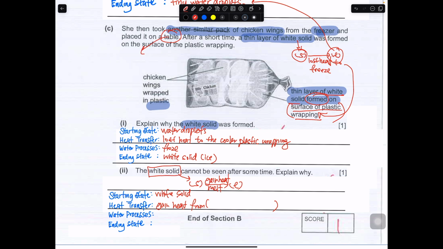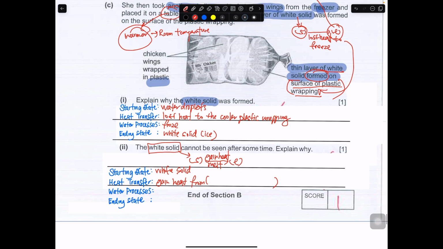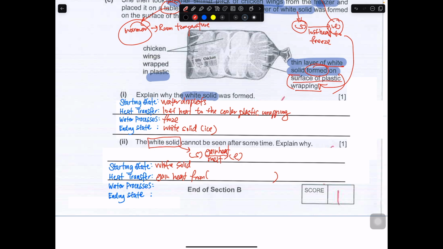So on the table, it should be way warmer, because it's at room temperature. Right? It's at room temperature. So in this case, you can assume that it gains heat from the warmer surroundings, and melts into your water droplets.